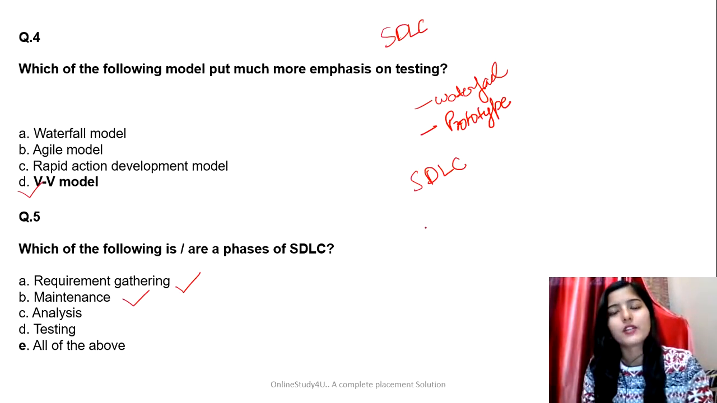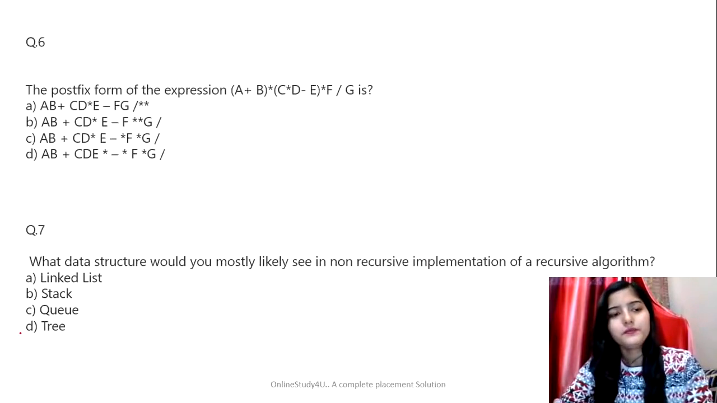Also, when you are writing in the comment, make sure to write in a sequence, which phase comes first, and after that, and after that. This is what you have to do. Analysis is also one of the phases, and testing is also one of the phases, right? So they all are correct. So that's why the correct answer for this question is going to be all of the above, right? Let's see the next question.